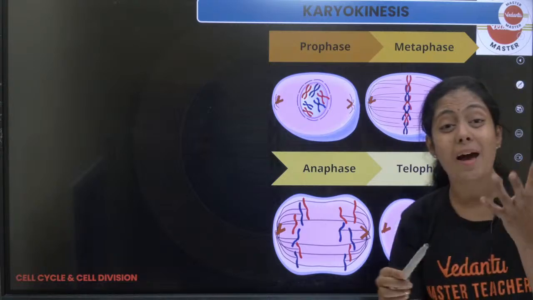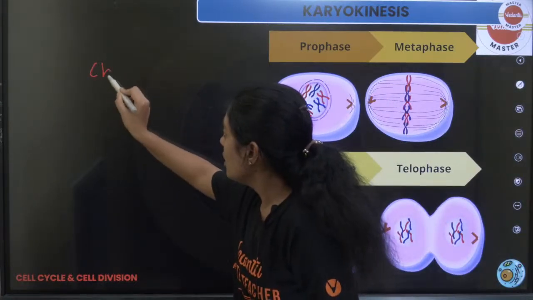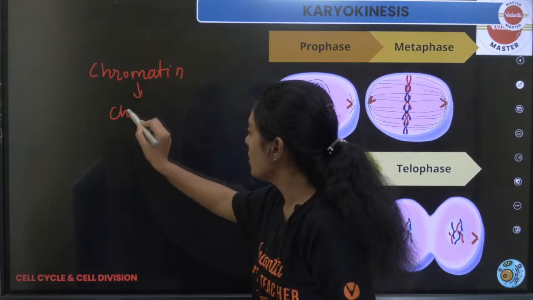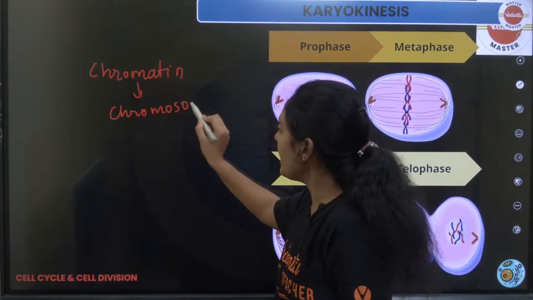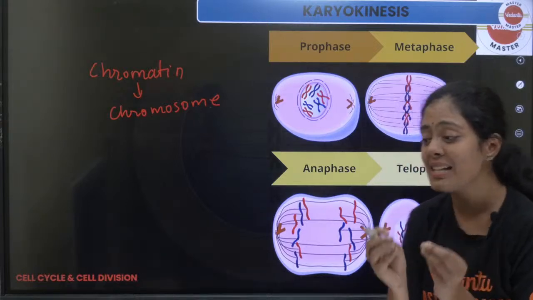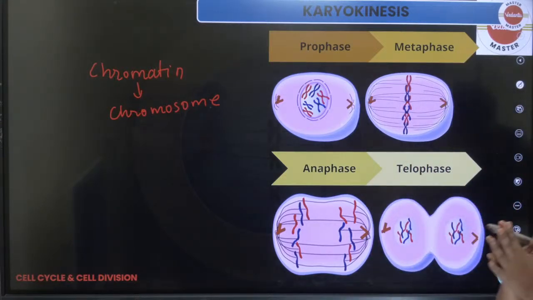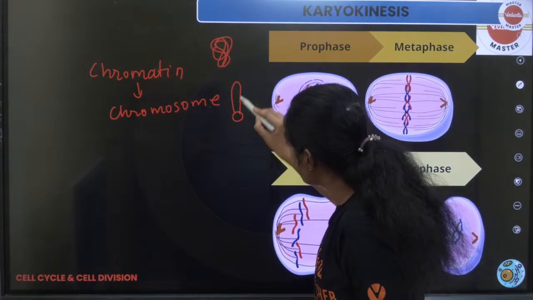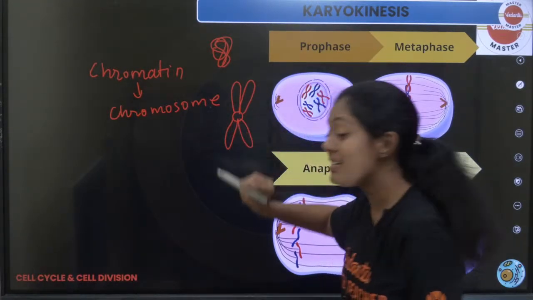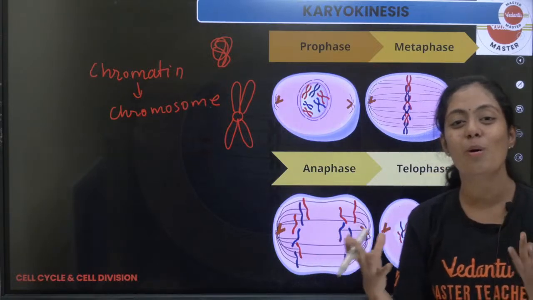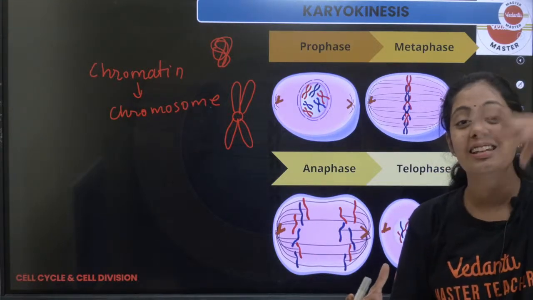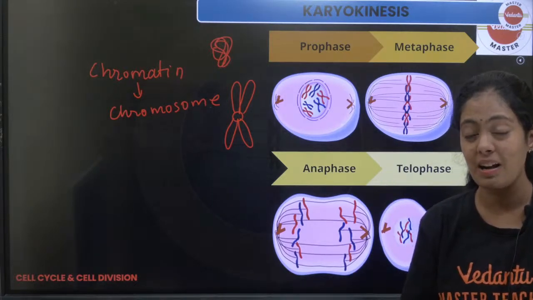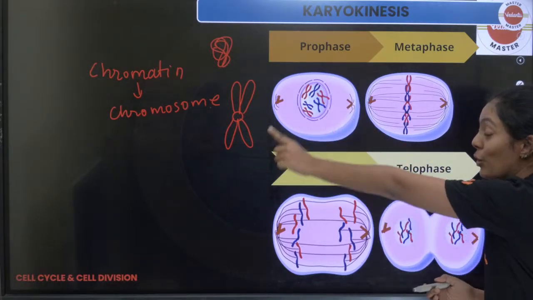In prophase, the chromatin is slowly condensing into chromosome. முதல்ல என்ன நடக்குது? Chromatin வந்து chromosome ஆ condense ஆகிட்டே போகுது. What do you mean by this? Chromatin is something like this. Chromosome is something like this. Both are consisting of genetic material. ரொம்ப ரொம்ப முக்கியம். Chromatin is seen only when the cell is resting, whereas the chromosome is seen when the cell starts dividing pasangla. Slowly you can see the formation of chromosome here.